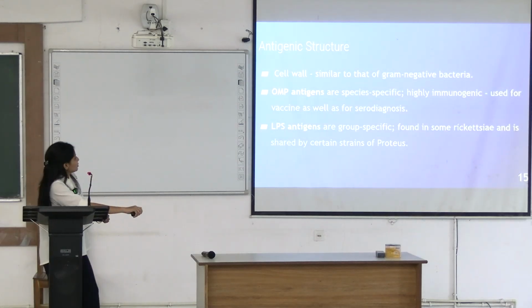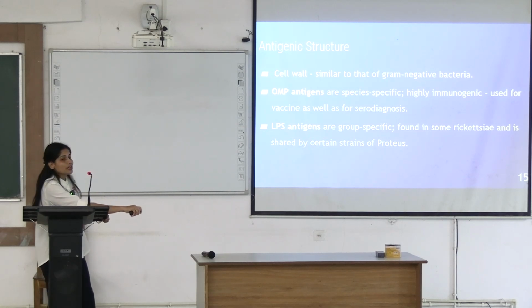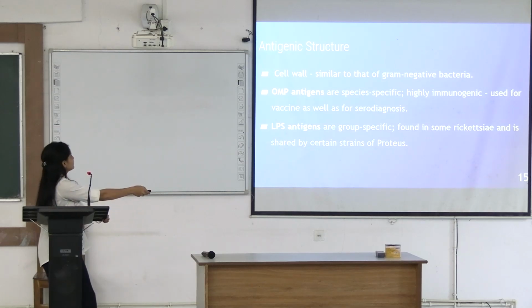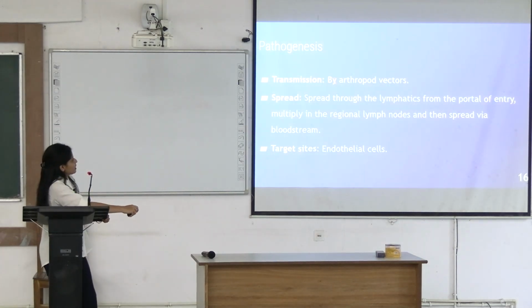Coming to antigenic structure, its cell wall is similar to that of gram-negative bacteria. OMP antigen is specific, it is used for serodiagnosis, it is highly immunogenic. But LPS antigen is shared by certain strains of Proteus which we are using in the serodiagnosis. Okay. Transmission takes place through arthropod vectors. This is very important. Transmission takes place through arthropod vectors, spreads through the lymphatics to portal entry, then multiplies in the regional lymph nodes and spreads via the bloodstream.